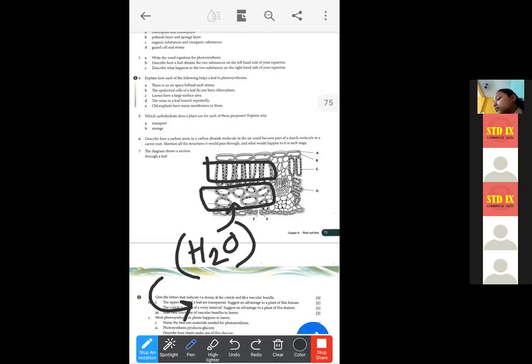There it takes part in photosynthesis and reacts with water molecules within bracket H2O to produce the food.